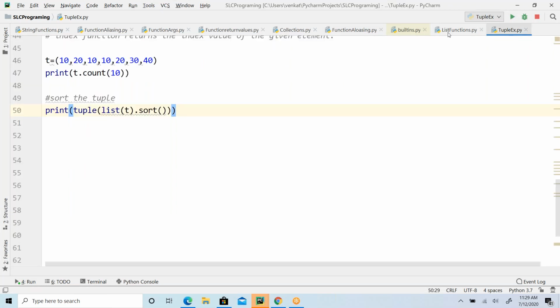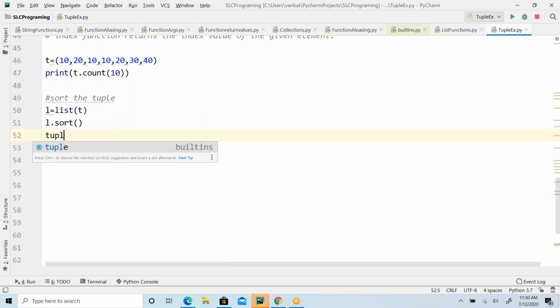Okay, we got an error. Something is not iterable. What is it that is not iterable? Here I'm just converting this into a list, so this is not returning anything. So list of t equal to L, then L dot sort. So it is sorted.